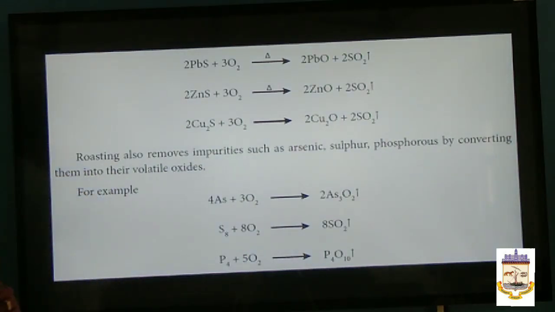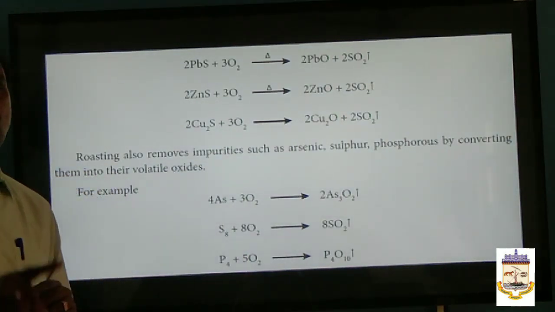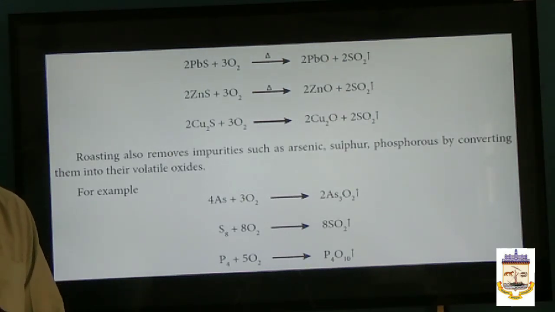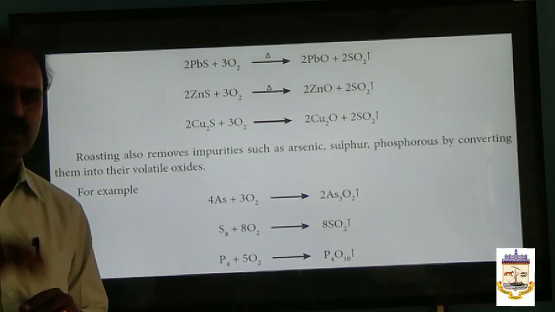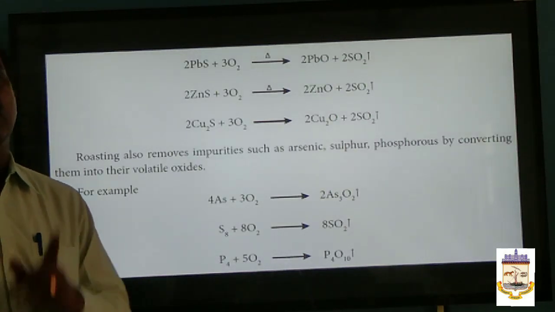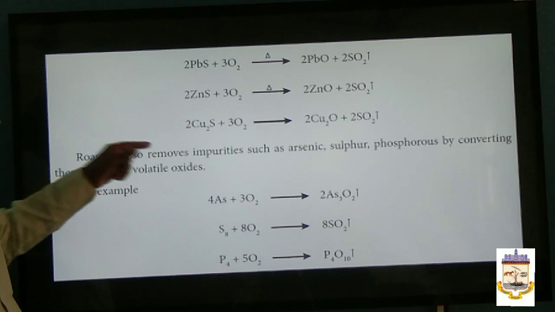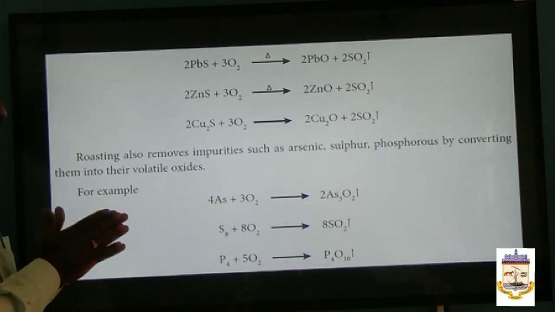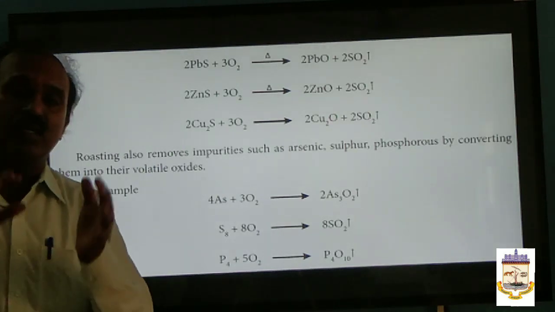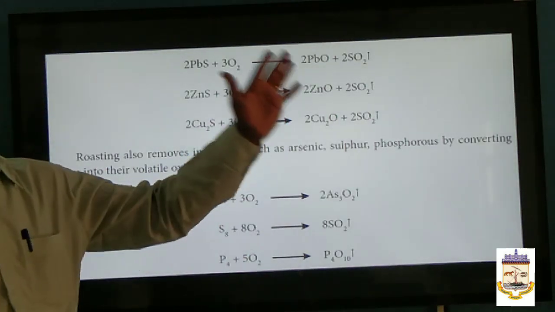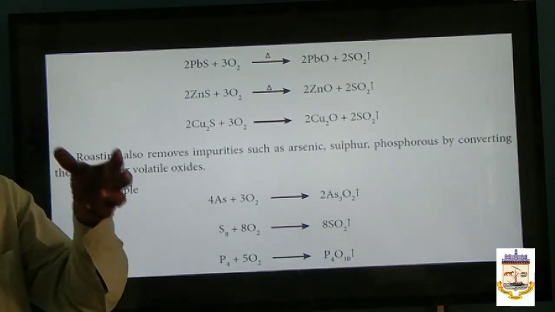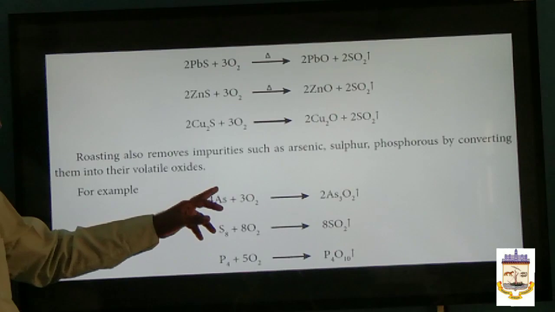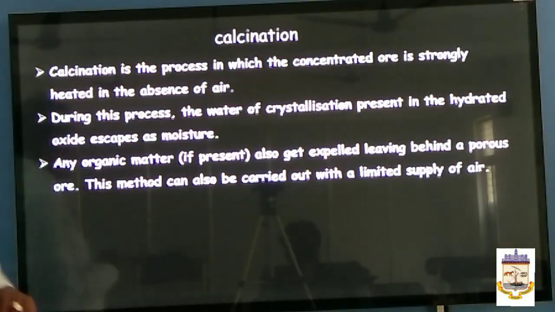So the first thing is to convert the compounds of metals, that is the ore, into the respective metal oxide. This can be done in two ways: one by roasting, another by calcination. Roasting, as I explained: the concentrated ore is heated with excess oxygen at high temperature in a reverberatory furnace. You get the respective metal oxide, and sulfur dioxide is formed as a byproduct, which can be converted into sulfuric acid. Another method is calcination.